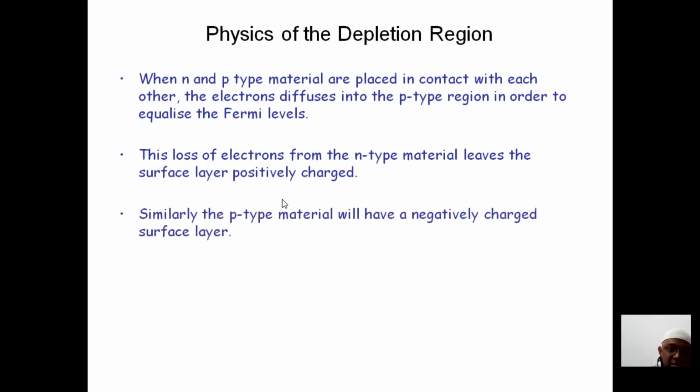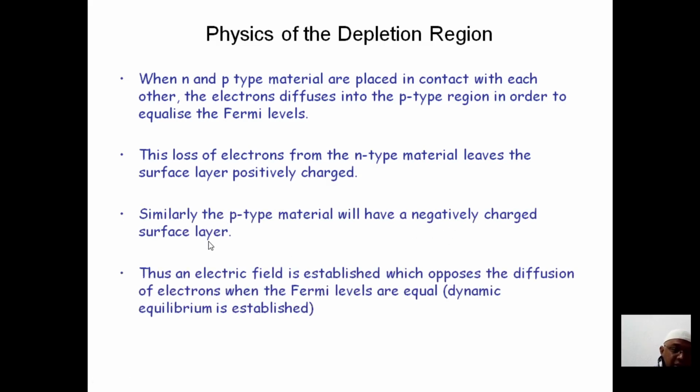So we'll say that it is positively charged. Similarly, the p-type material will have a negatively charged surface layer. Thus an electric field is established. When you have a positive charge and a negative charge, that is called an electric field. So the electric field is established, which opposes the diffusion of current.